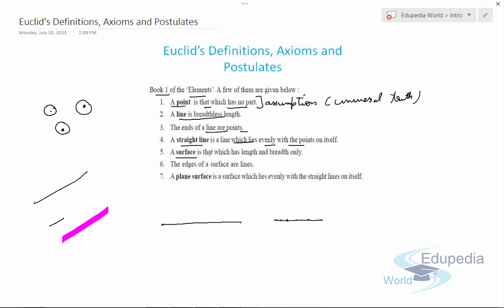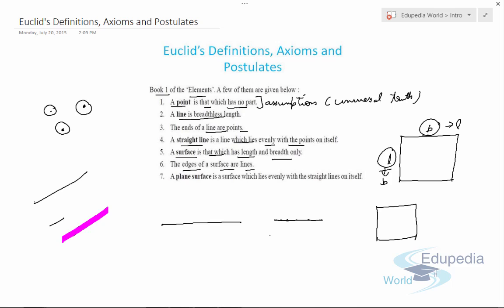Now a surface is that which has length and breadth only. Means if this is a surface, it has only length and breadth. Again it is an assumption, like which part should we take as length and which as breadth? This can also become a length and this can also become a breadth. So again it's an assumption, or we can say it's an undefined term in mathematics. Now the edges of a surface are lines. If this is a surface, this can also be a surface and this can also be a surface. So the edges of the surface are lines.